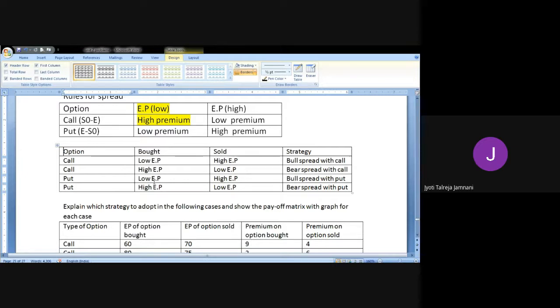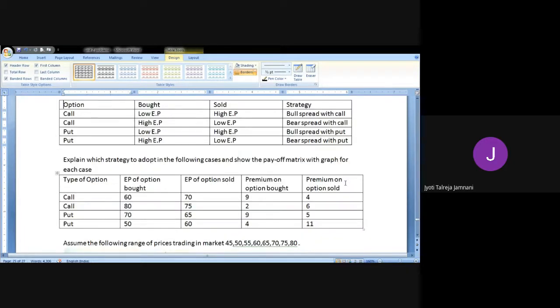Similarly, if you buy a put option with low exercise price and sell it at high, you call it a bull spread with put. So buying at low, selling at high exercise price is always bull, and buying at high, selling at low is always bear. This much if you could remember, it will help.